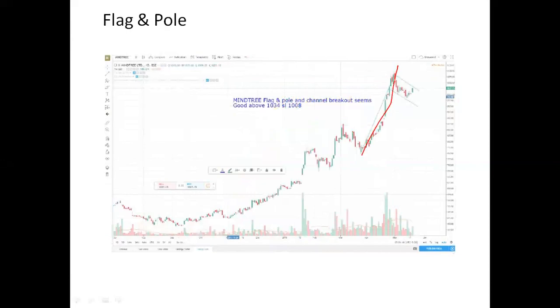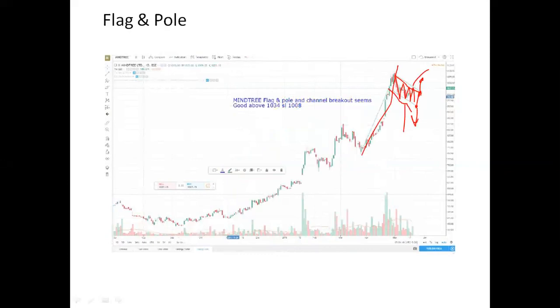The stock was rising for the last many days, then the stock started moving in a range. Now what you need to do is join a higher top and a lower bottom. This is your resistance, this is your support, then the height of the flag is your stop loss, and the height of the pole is your target. Whichever side is broken, if it's broken on the upside, you have to buy. If it's broken on the downside, you have to sell.